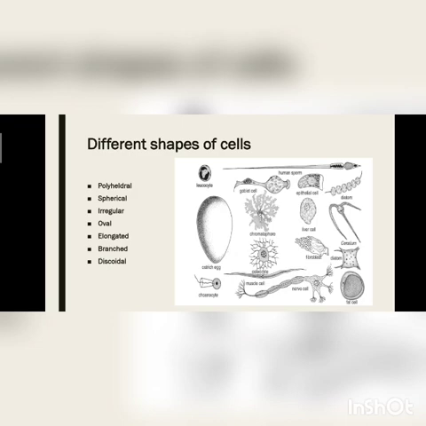Like the fat cell, we have fibroblast, liver cells. Different shapes are there, and different shapes of cells have different functions. For example, sperm have to travel in the female reproductive system. That's why they have a tail.